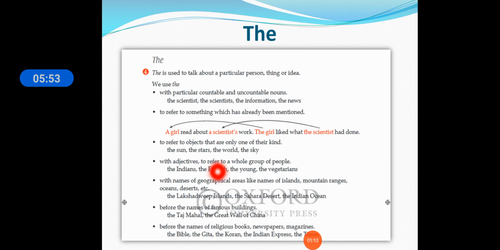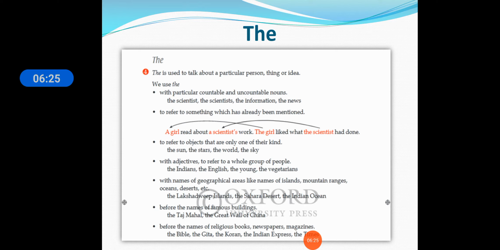We use the with names of geographical areas like islands, mountain ranges, oceans, and deserts. We can say the Lakshadweep Islands, the Sahara Desert, the Indian Ocean. Also before the names of famous buildings, that is the Taj Mahal, the Great Wall of China.